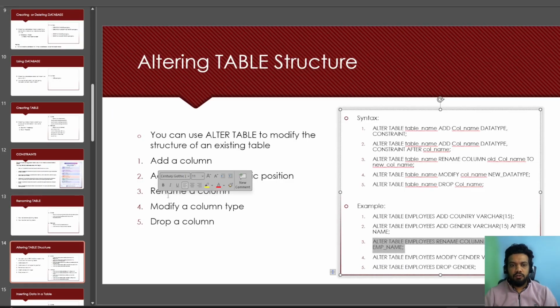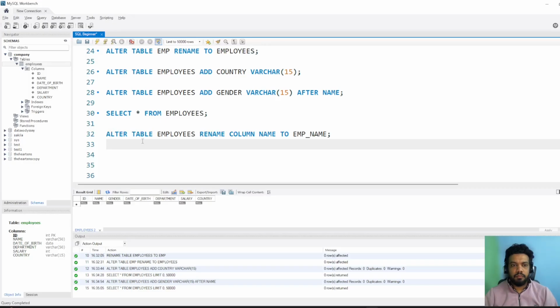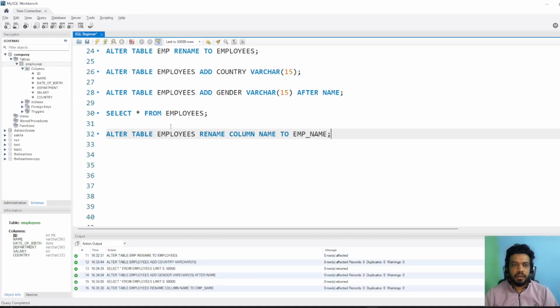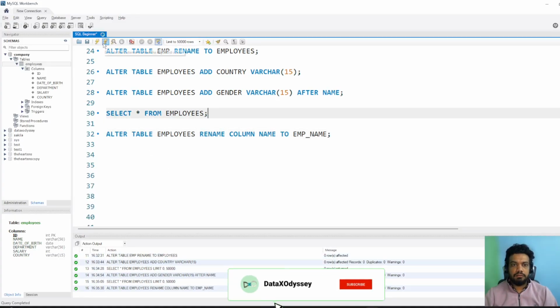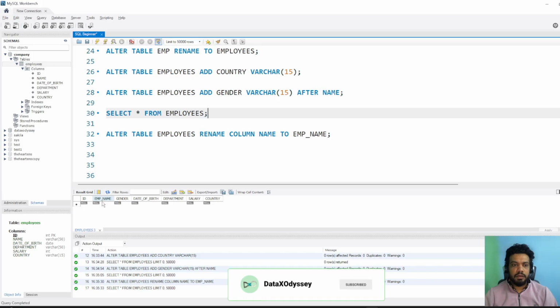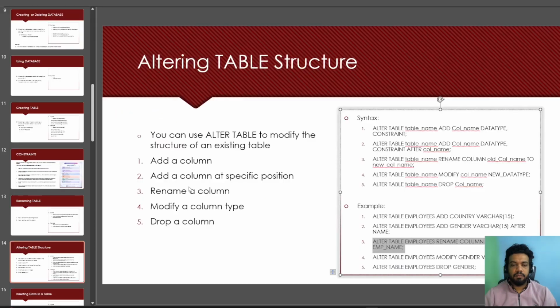And now we will rename a column. Alter table employee, rename column name to employee name. So basically alter table again is the same command. Rename column is to rename the column, and the column we want to rename is name to employee name. Let's run this, and let's run select star from employees. So now you can see name has been renamed to employee name.